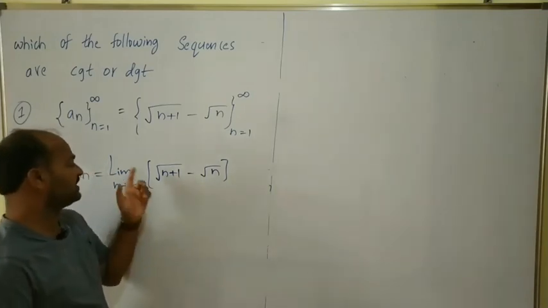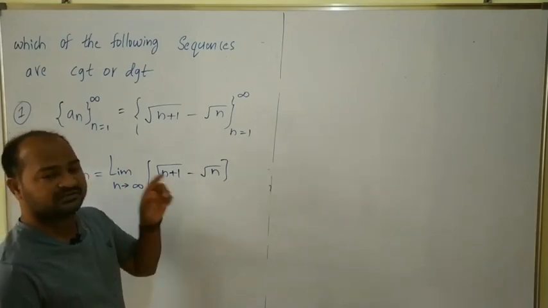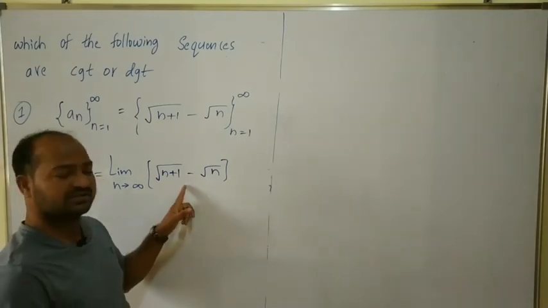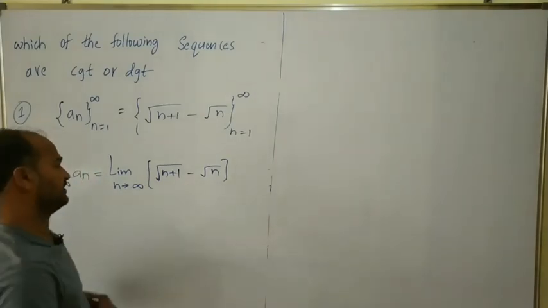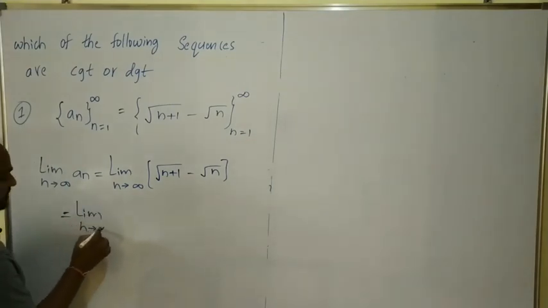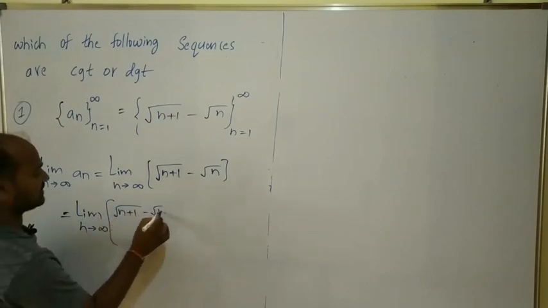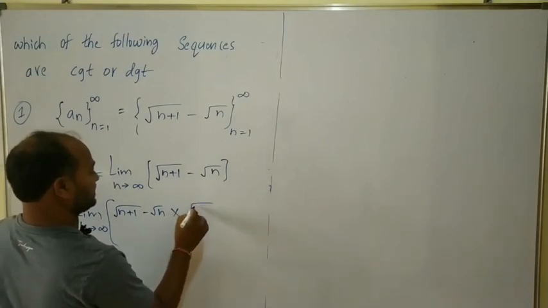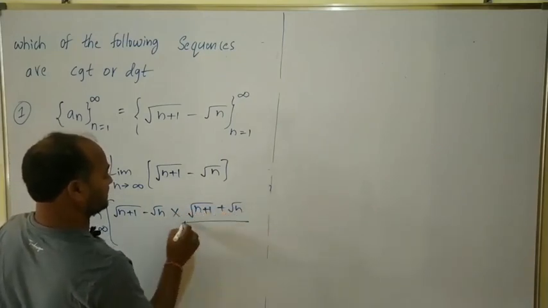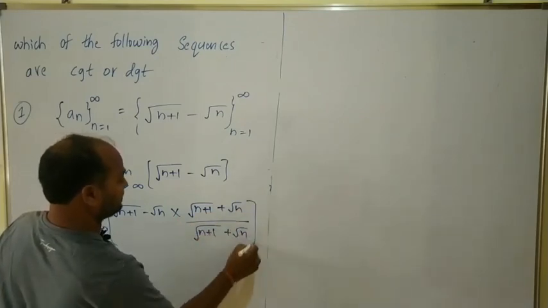For finding the limit n tends to infinity of under root of (n plus 1) minus root n, we just have to rationalize this function. That means limit n tends to infinity of (under root of n plus 1 minus under root n) into the rationalizing factor (under root of n plus 1 plus under root n) divided by (under root of n plus 1 plus root n).